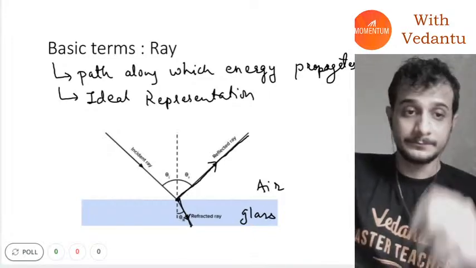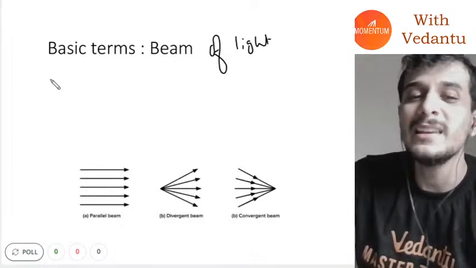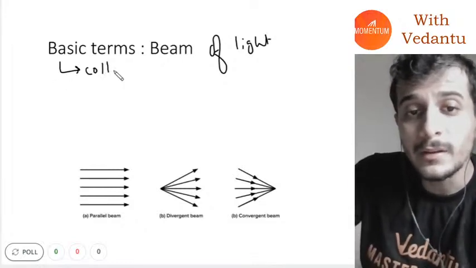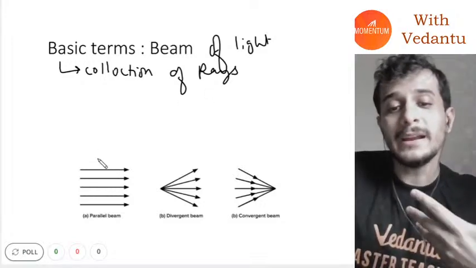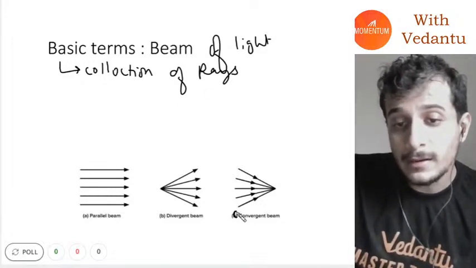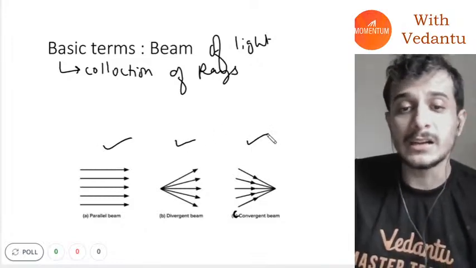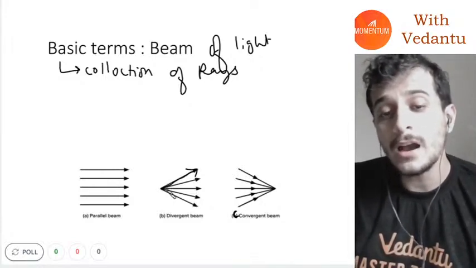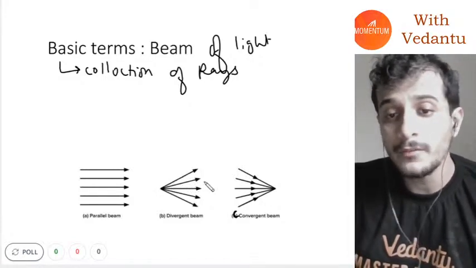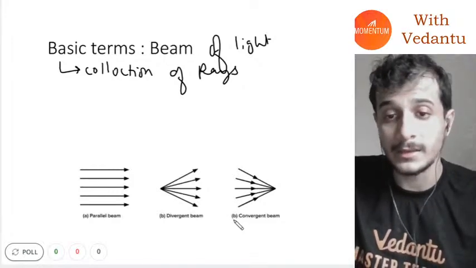Now, let's talk about a beam of light. What exactly is a beam of light? A beam of light is basically a collection of more than one ray. A beam of light can be of three different types: a parallel beam, a divergent beam, or a convergent beam. Divergent beam, as in all the light rays are going away from each other. Convergent beam, as in they are moving towards each other. I hope everybody understood.